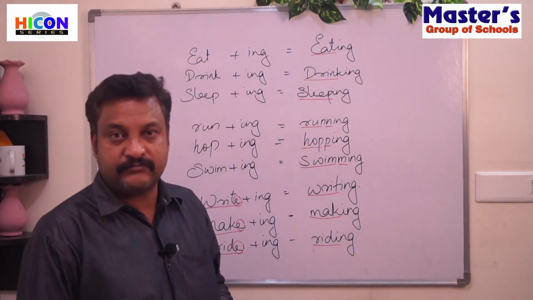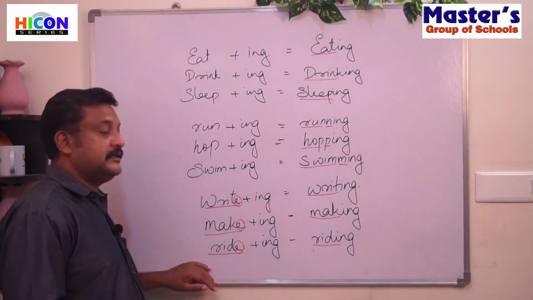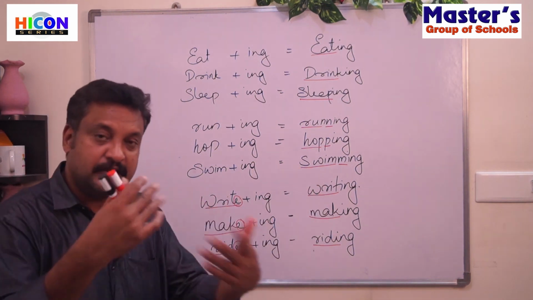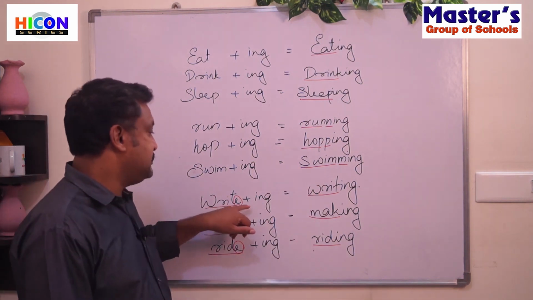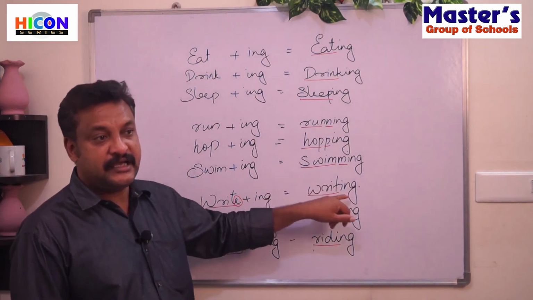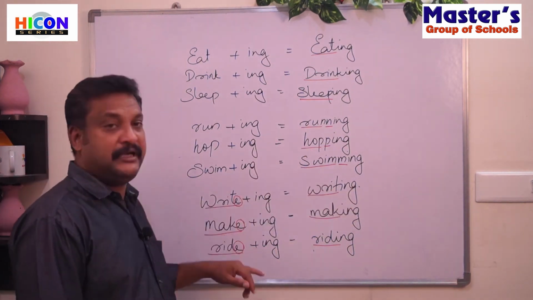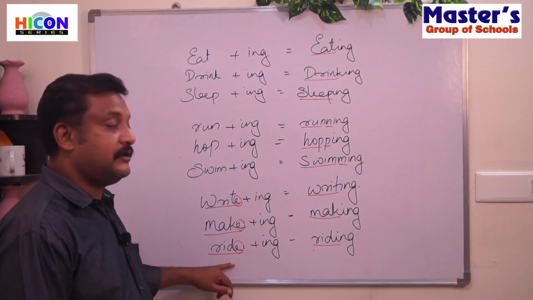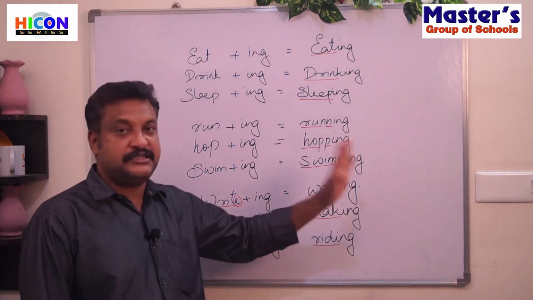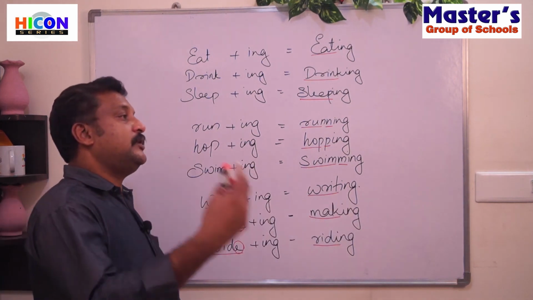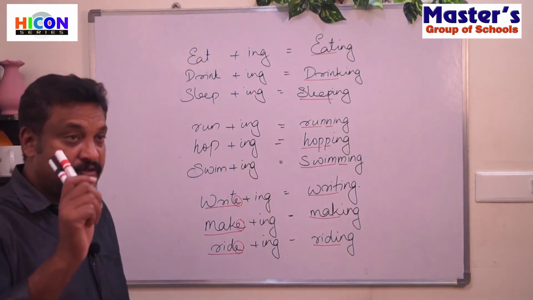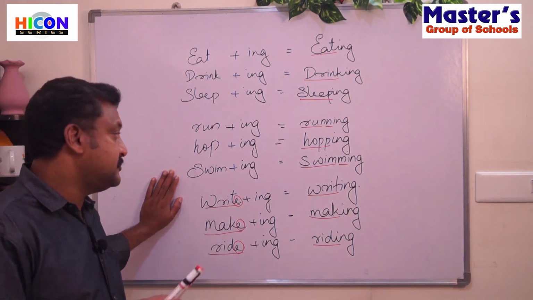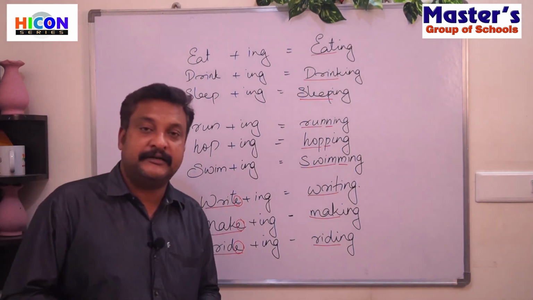Okay, now there is a third category in which the last letter disappears, is removed. W-R-I-T-E, write, plus ing, W-R-I-T-I-N-G. M-A-K-E, make, the E is removed, M-A-K-I-N-G. R-I-D-E, ride, plus ing, R-I-D-I-N-G. Okay, so when we try to write these verbs in their ing form, we have to be very careful with their spellings. Clear? Yeah. So now we will do some activities related to this. Okay.